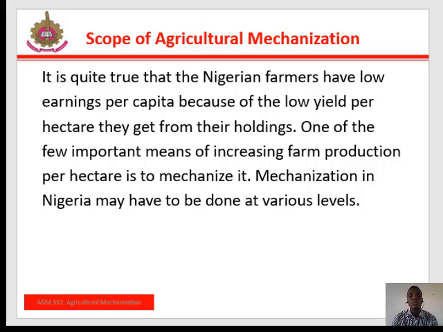By introducing improved agricultural implements on small size holdings to be operated by bullocks. 2. By using small tractors, tractor-drawn implements, and power tillers on medium holdings to supplement the existing sources. And lastly, by using large size tractors and machines on the remaining holdings to supplement animal power sources.